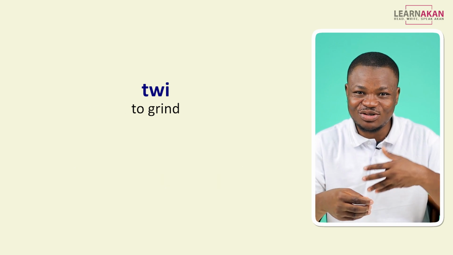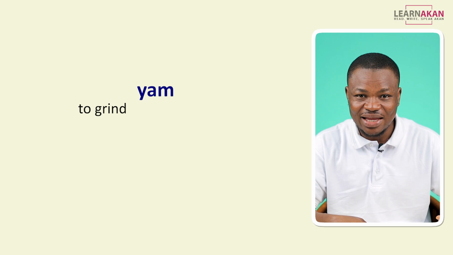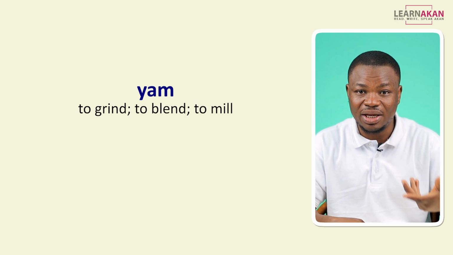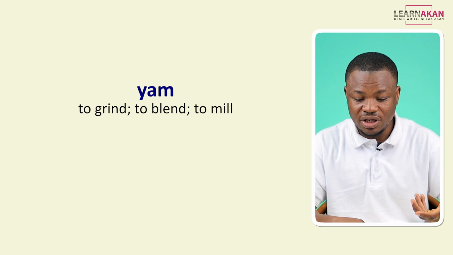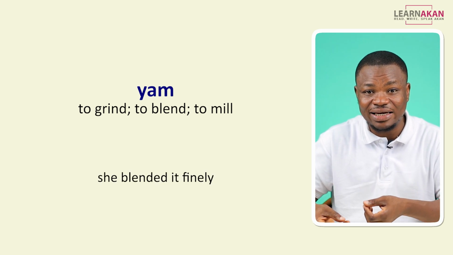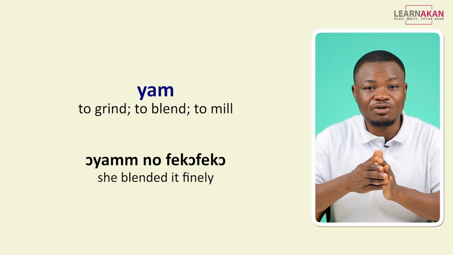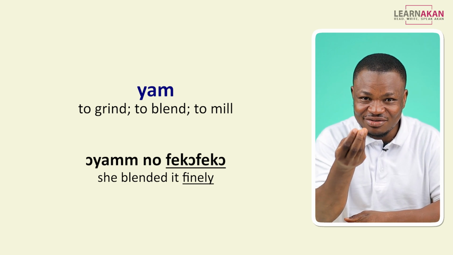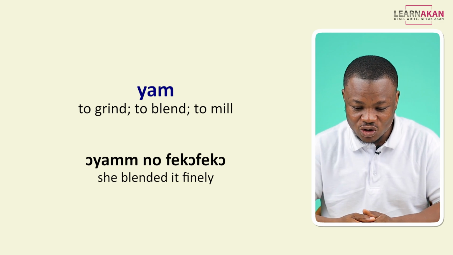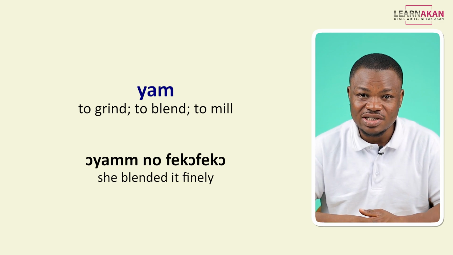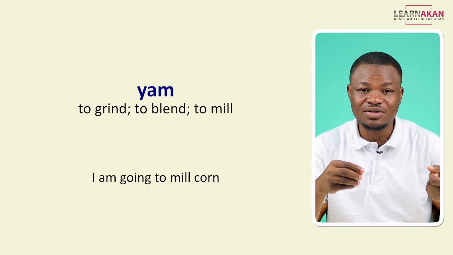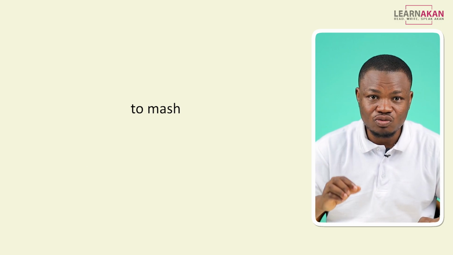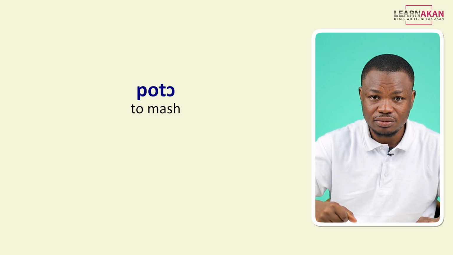Another way of saying this to grind is yam. Yam, but we also use this as to blend or to mill. Okay? So if I want to say she blended it finely, I would say oyam no fiko fiko. Oyam no fiko fiko. So fiko fiko is fine, right? Finely. So oyam no fiko fiko. If I want to say I am going to mill corn, I would say me koyam ebru. Me koyam ebru.